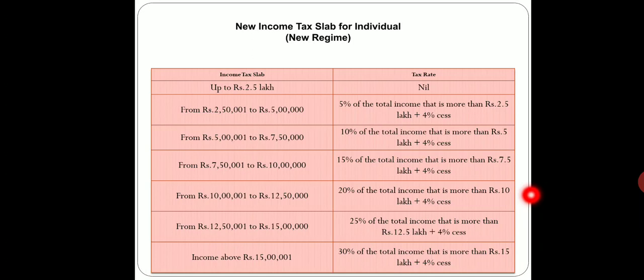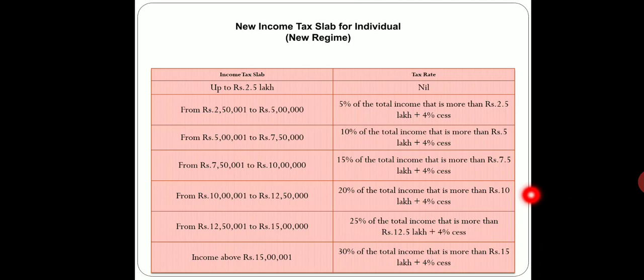A gap of 2 lakh 50,000 has been kept in every slab in the new regime. The rate of tax has been reduced to 10% over here. So the first slab is nil, the second slab is 5%, and the third slab is 10%.